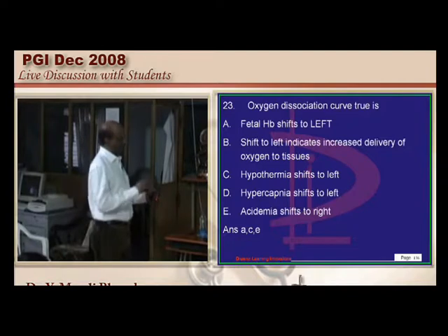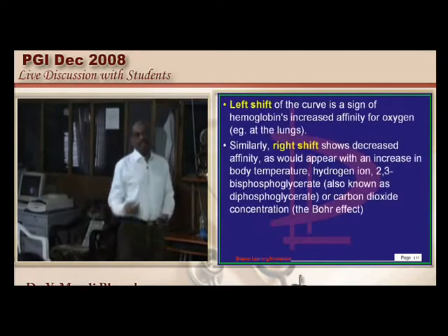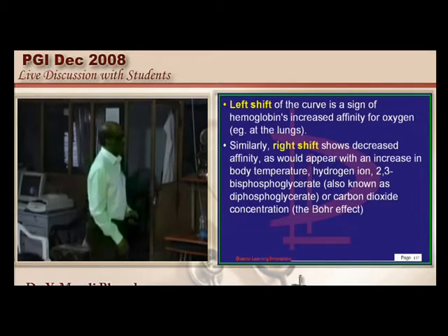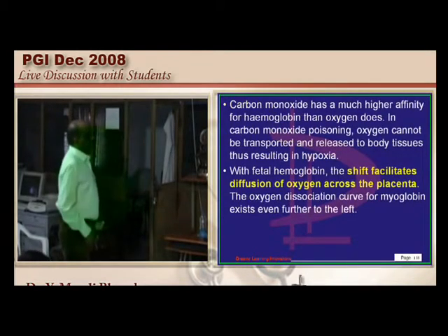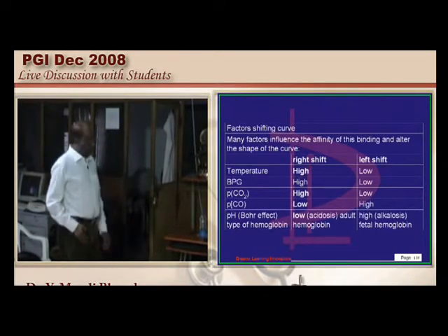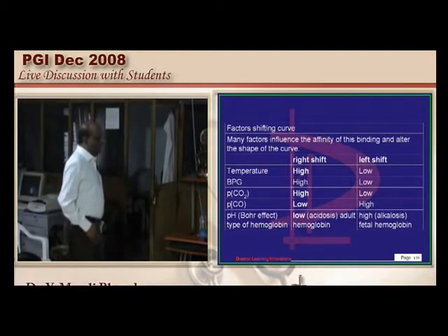You must know that left shift means increased affinity. Right shift means right away it will give away oxygen. It won't wait for having it with it. So temperature, if it is high, 2,3 DPG if it is high, PCO2 if it is high, carbon monoxide